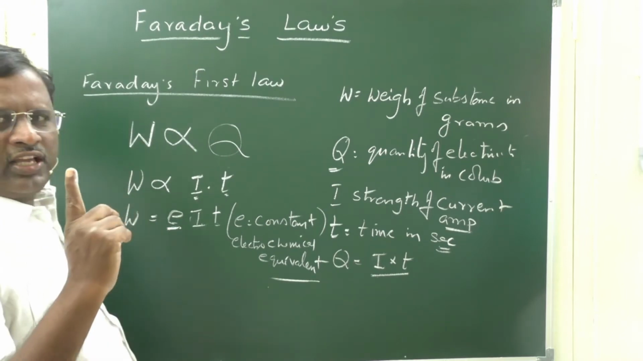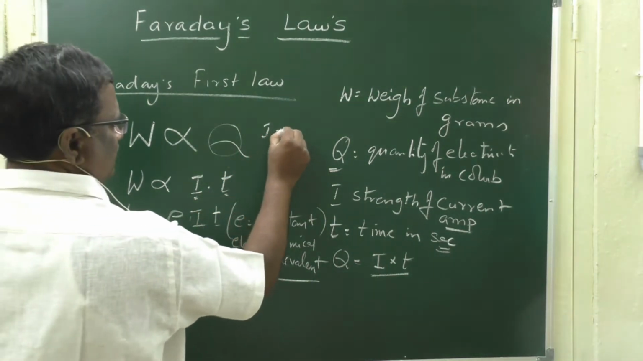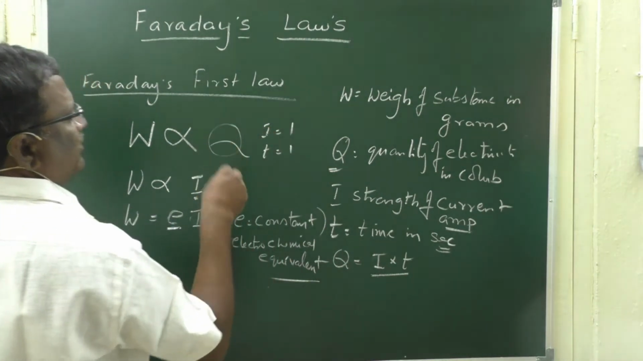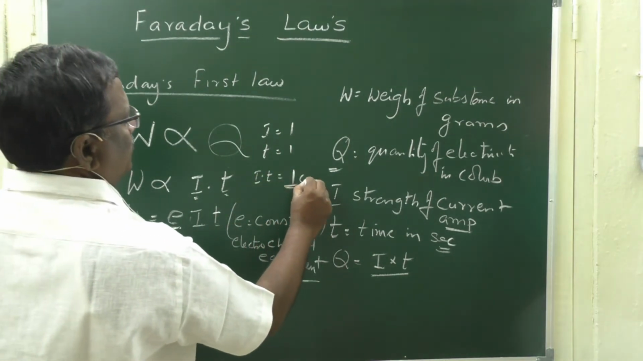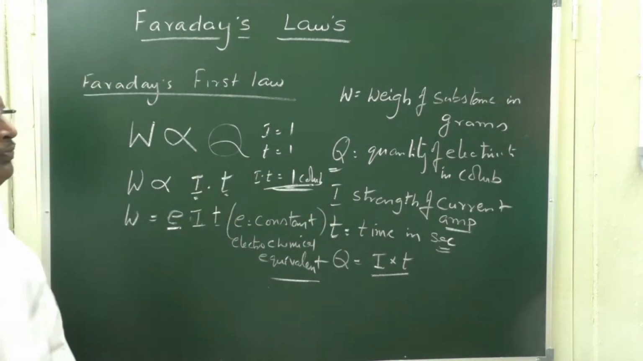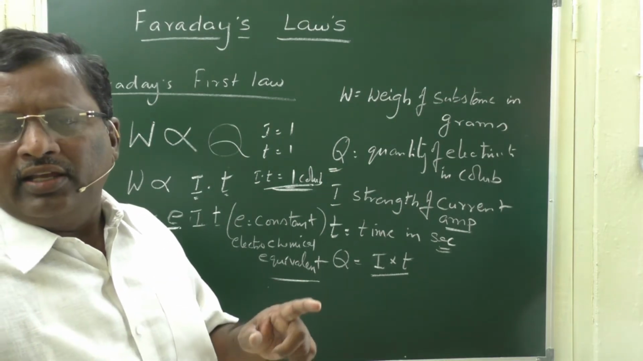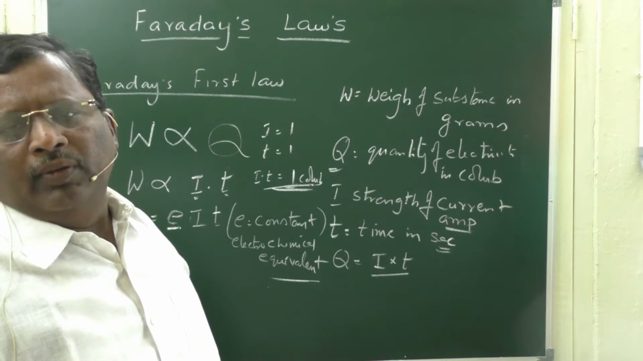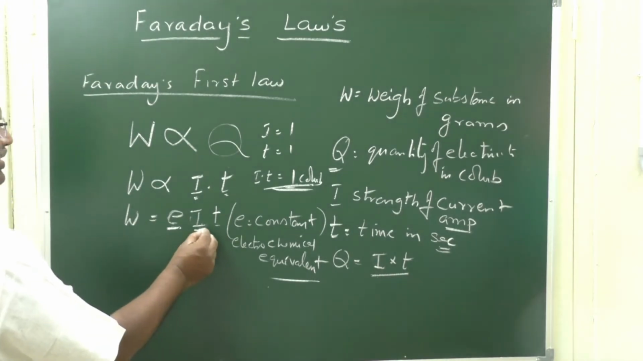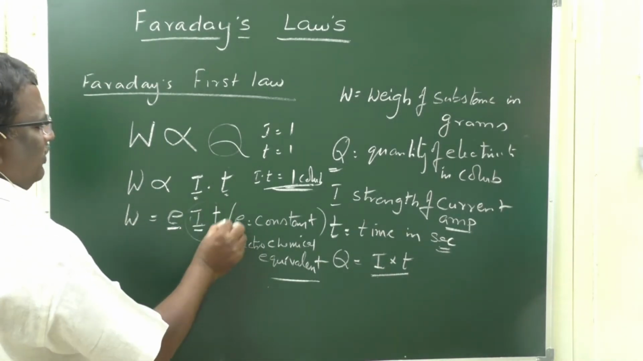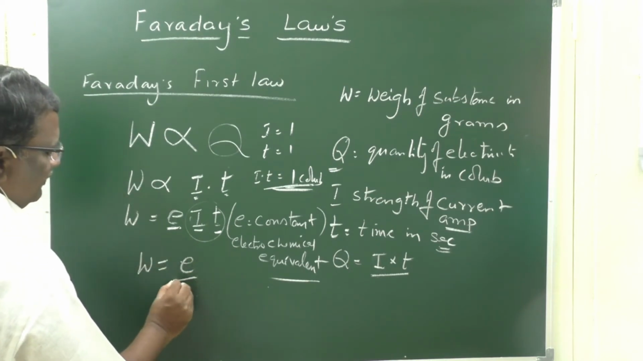If 1 ampere strength of current is passed for 1 second, I is equal to 1 and T is equal to 1. In such a case, I into T is equal to 1 and it will be equal to 1 coulomb. If 1 ampere of current was passed for 1 second, the total quantity of electricity will be equal to 1 coulomb. So, if 1 coulomb of electricity was passed, the total will be equal to 1. In such a case, W is equal to small e.